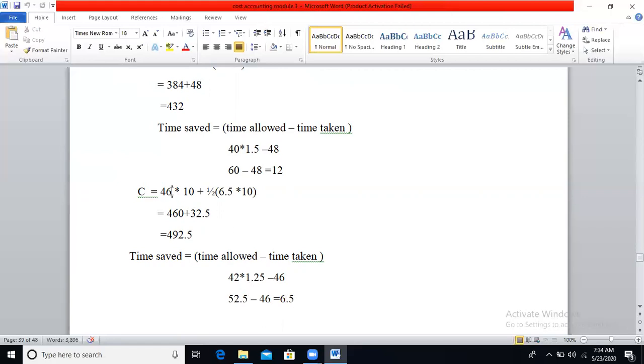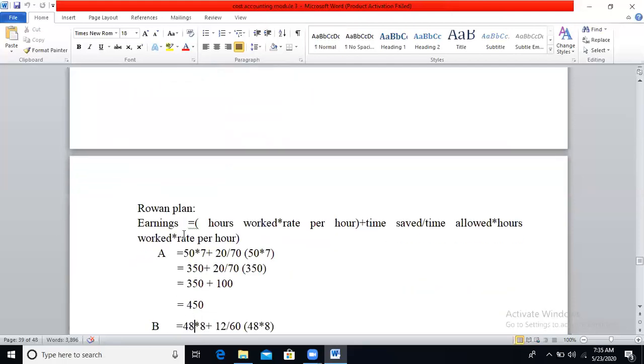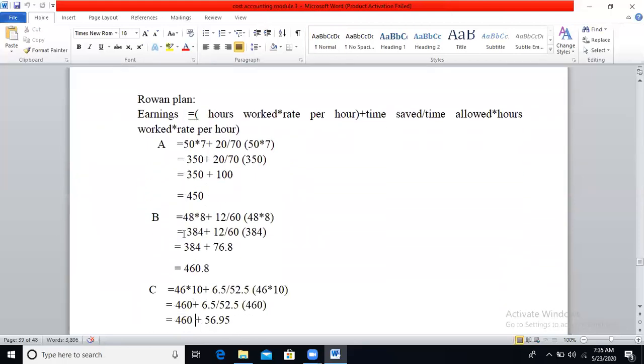So time taken by employee C is 46 hours, rate is 10 per hour, plus half of time saved, 6.5, into rate per hour 10. So 46 into 10 is 460, 6.5 into 10 is 65, half of 65 is 32.5. So 460 plus 32.5, you will get 492.5. Like that, you need to calculate under Rowan plan also.